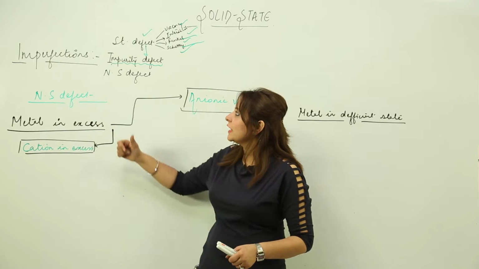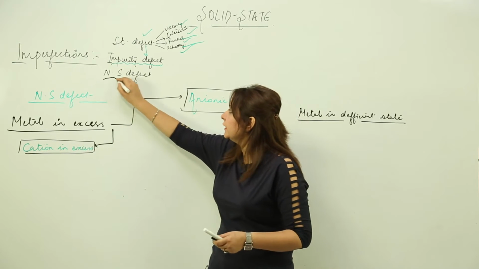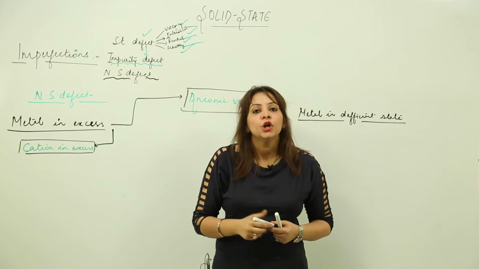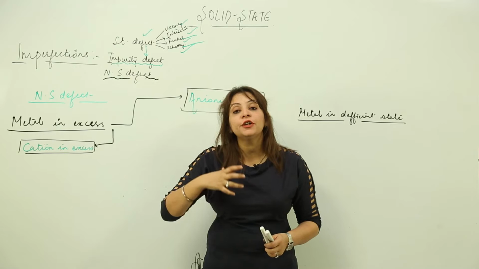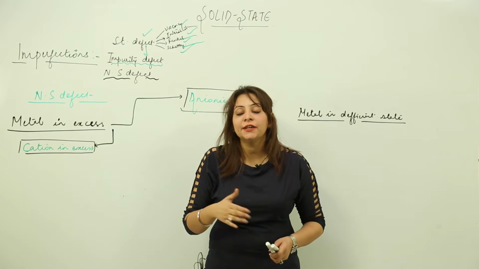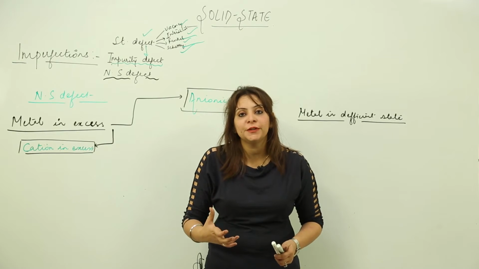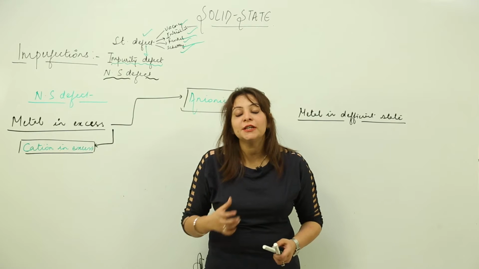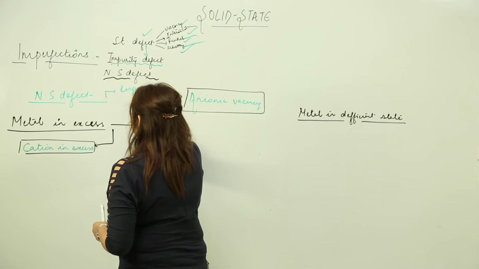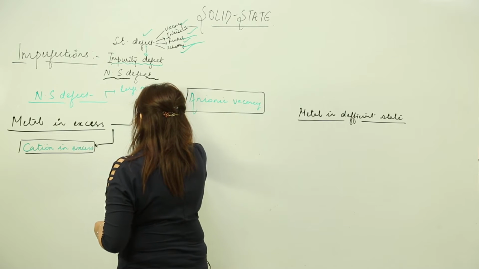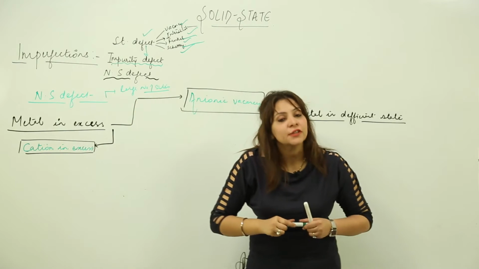Now we are going to start with the third type of defect, that is non-stoichiometric defect. Obviously it is going to disturb the stoichiometry of the whole crystal. That means we are going to see this defect at a large number of sites. We are going to see the irregularities at a large number of sites.